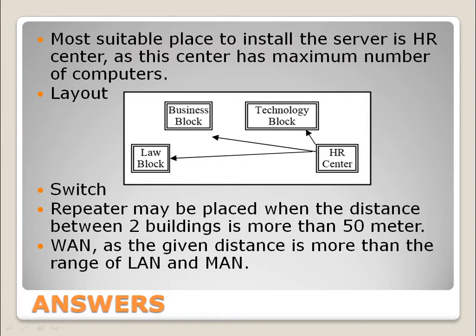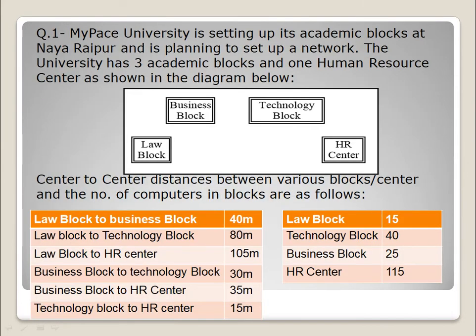Now the third question was, which device should be placed inside each block to connect the computers? If you see the question, all the blocks are having more than 2 computers in them. So if you want to connect all these computers, law block is having 15, technology 40, business block 25, and HR center is having 115.